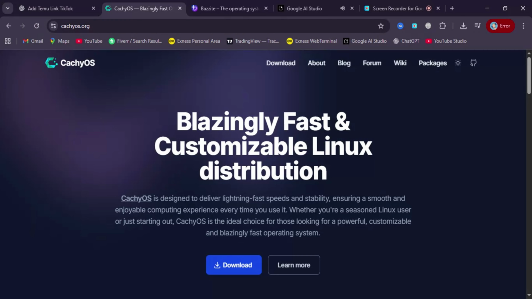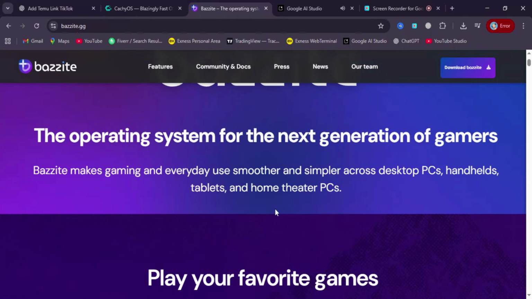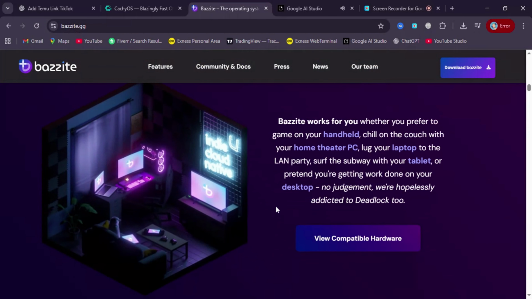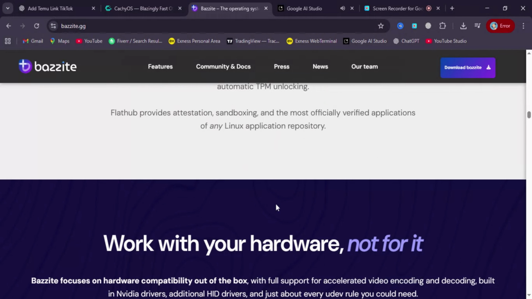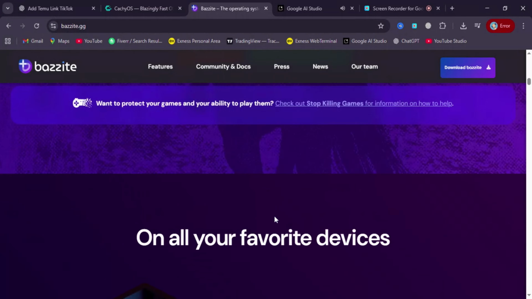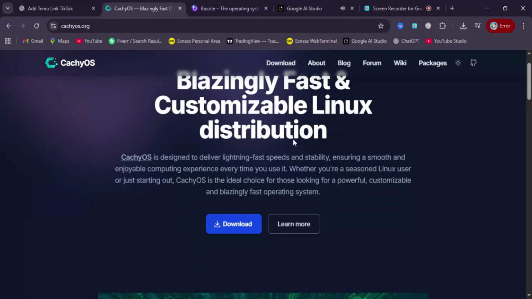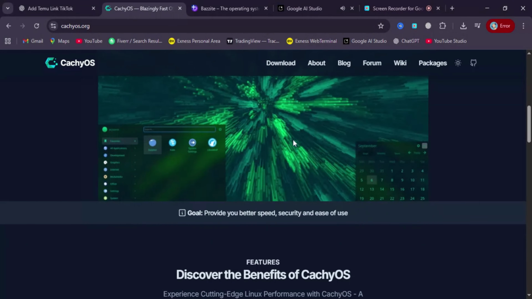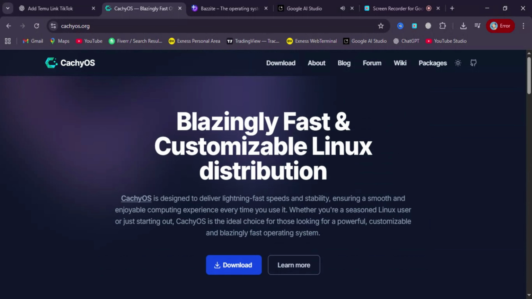3. Gaming support and ease. Bazzite shines here. Since it's Ubuntu-based, it supports drivers, Steam, Proton, and compatibility layers right away. It often comes with pre-configured game engines and tools for a smoother experience. CachyOS can also run games very well, but it may require manual driver setups or tweaks, especially for newer GPUs. Winner for gaming simplicity? Bazzite.